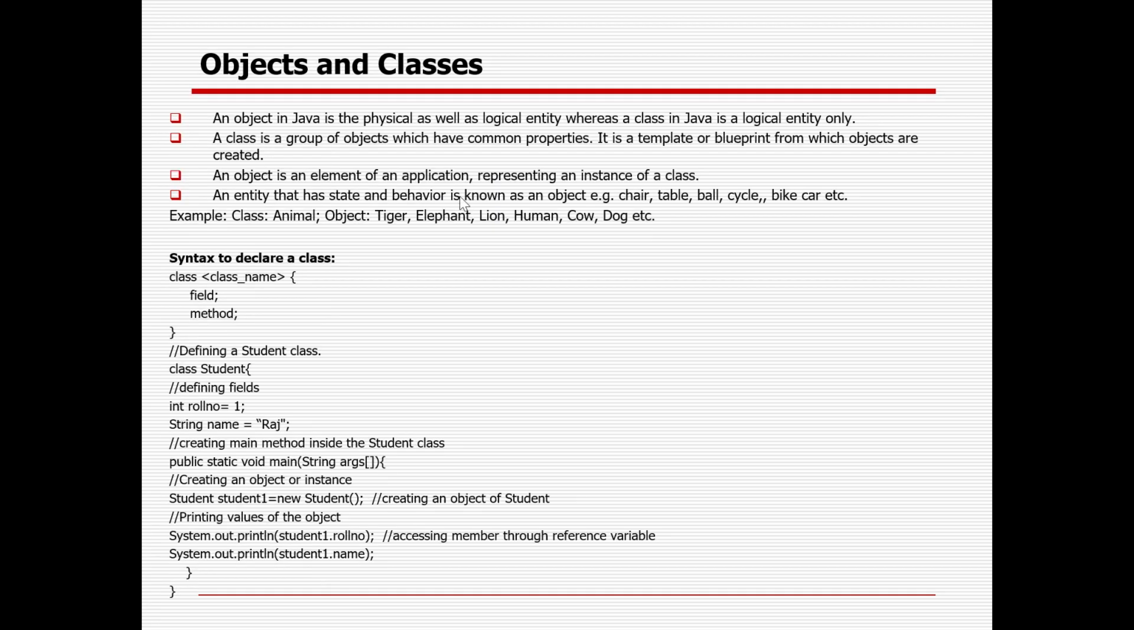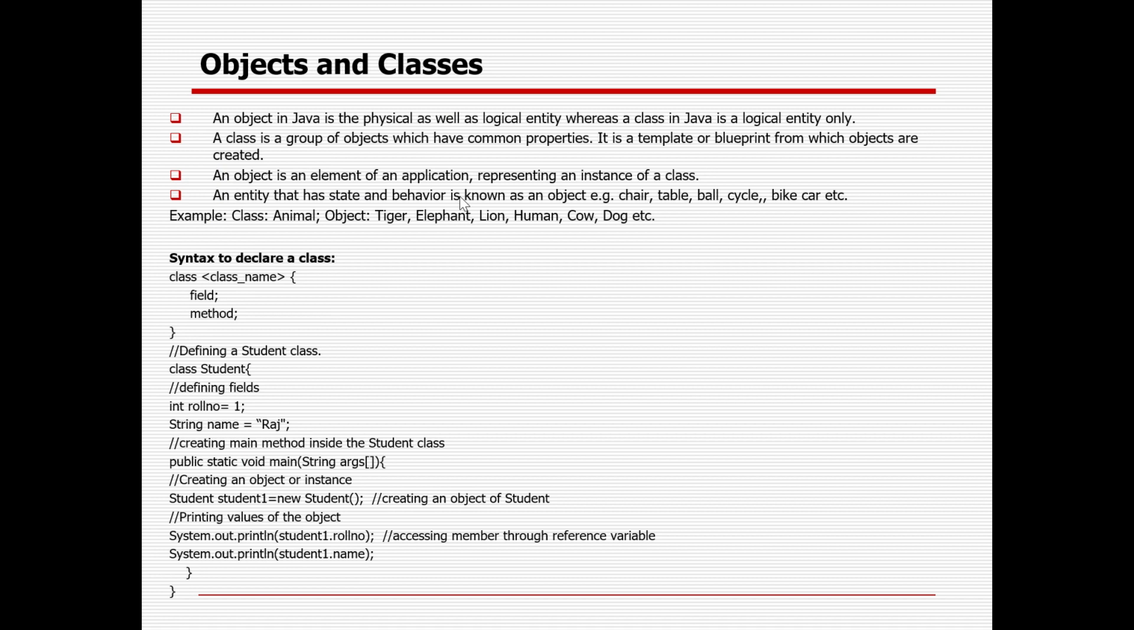Then the concept of object and class you already know, right? From the class you can create an object. But what is object and what is class? An object in Java is a physical as well as a logical entity, whereas a class in Java is a logical entity only. A class is a group of objects which have common properties. It is a template or blueprint from which objects are created. An object is an element of an application representing an instance of the class. An entity that has state and behavior is known as an object, like chair, table, ball, cycle, etc.